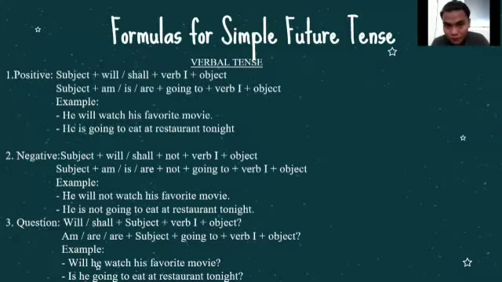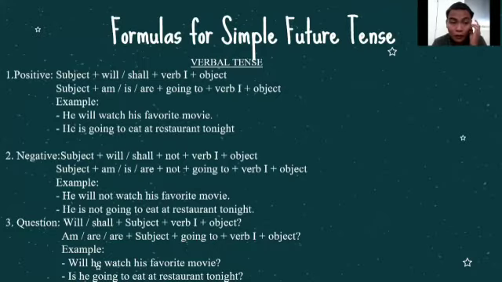Go on. Formulas for simple future tense. The verbal tense. In the positive, we put a subject first, followed by will or shall, followed by verb one, and followed by the object itself.